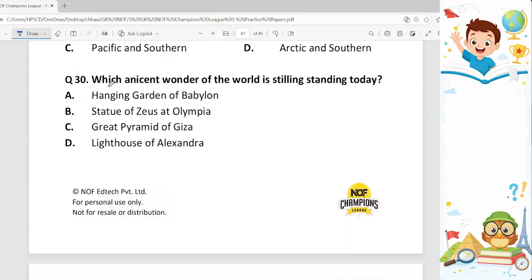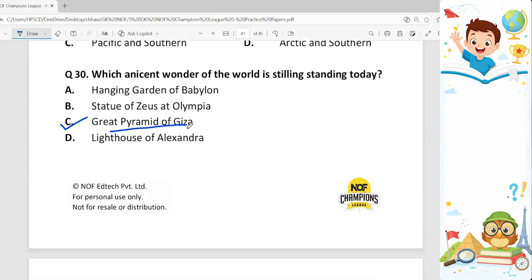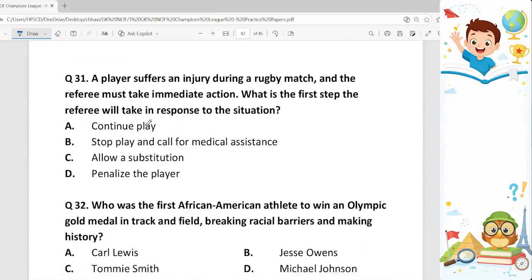Next, 30th question, which ancient wonder of the world is still standing today? Correct answer is option C, Great Pyramid of Giza. It is the only one of the seven ancient wonders of the world that is still largely intact and standing today. Question number 31st.